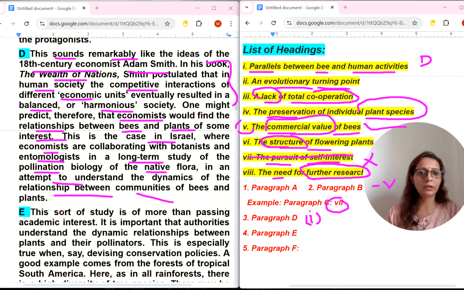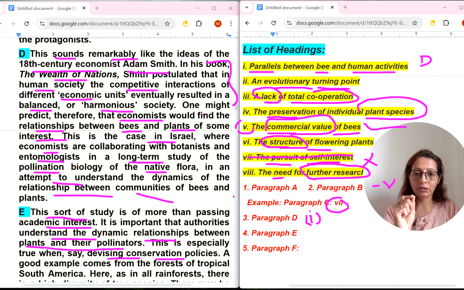Okay, let's read E number. This sort of study is more than passing academic interest. It is important that authorities understand the dynamic relationship between plants and their pollination. Here also relationship they are talking. This is especially true when devising conservation policies, the preservation of individual plants. Conservation means preservation. But are they talking about individual plant species? That we need to find.